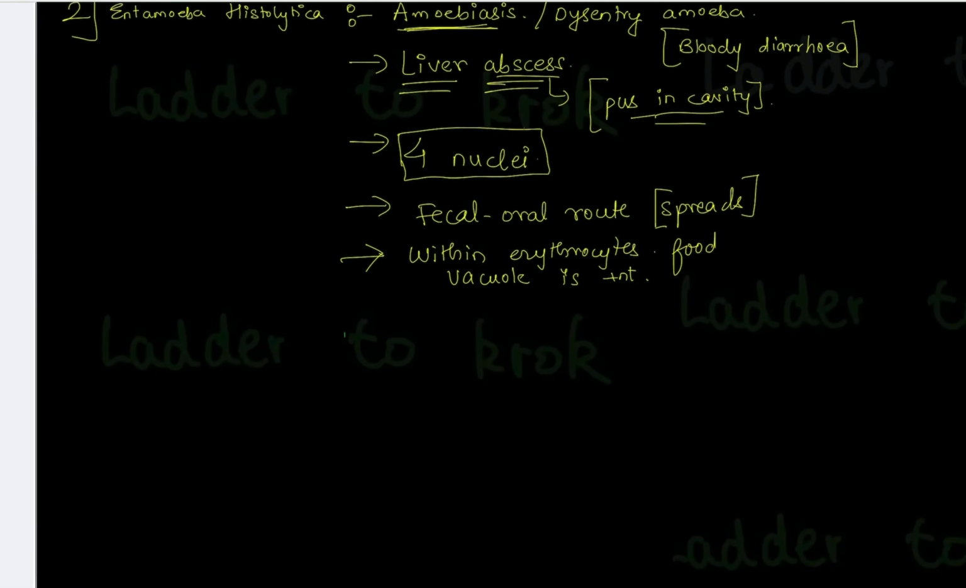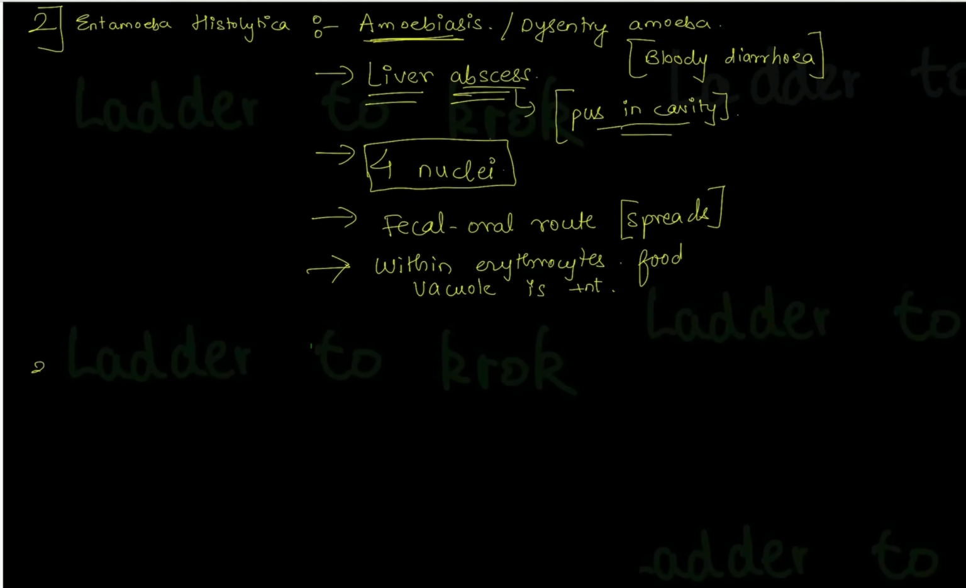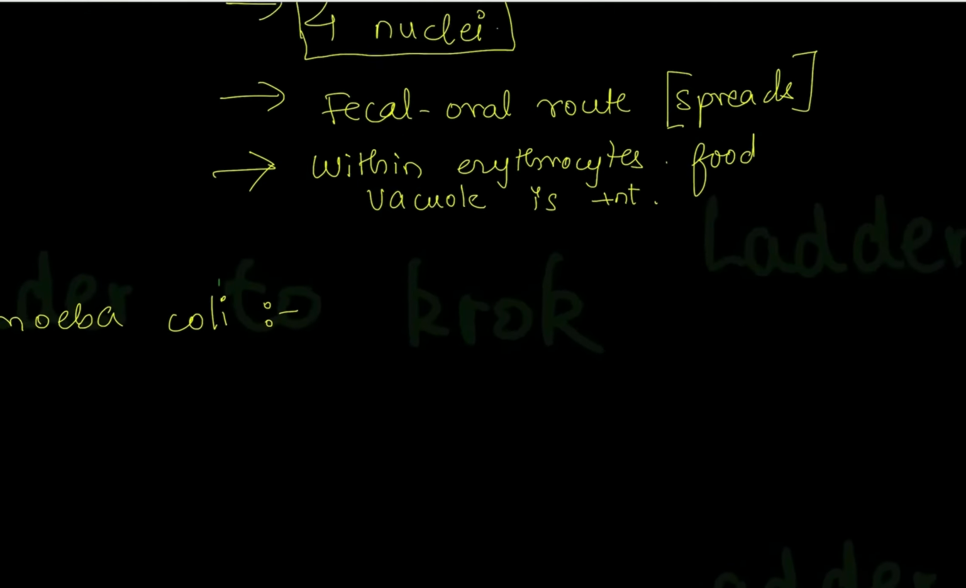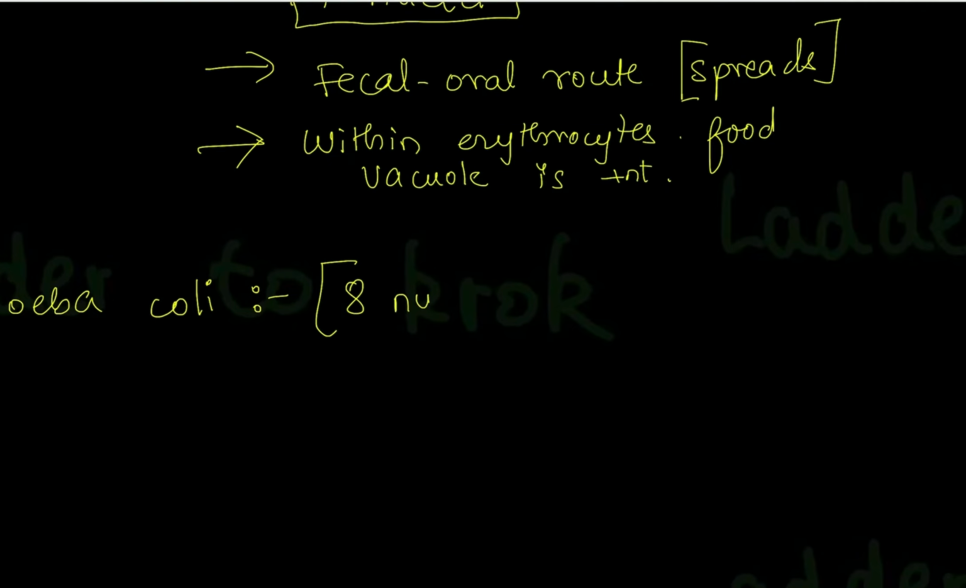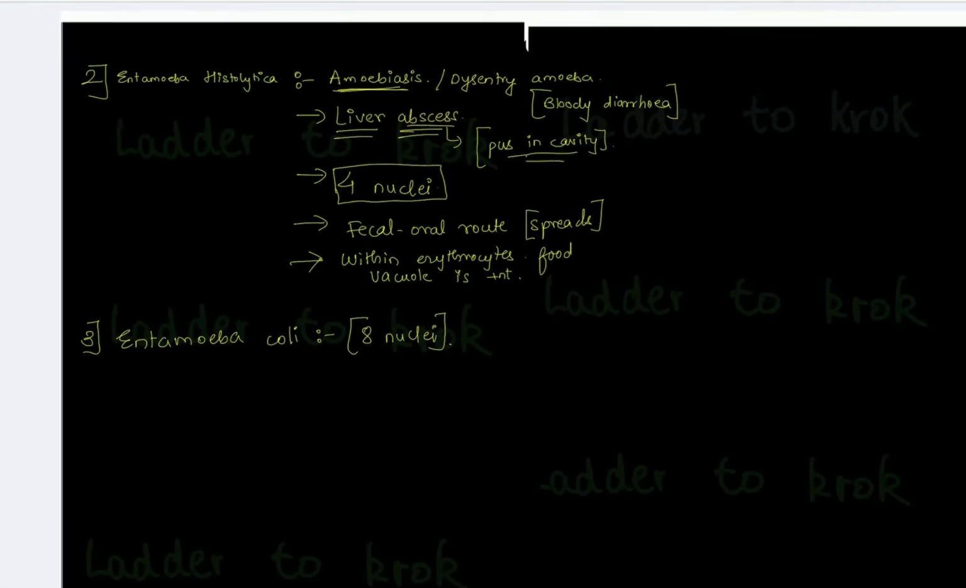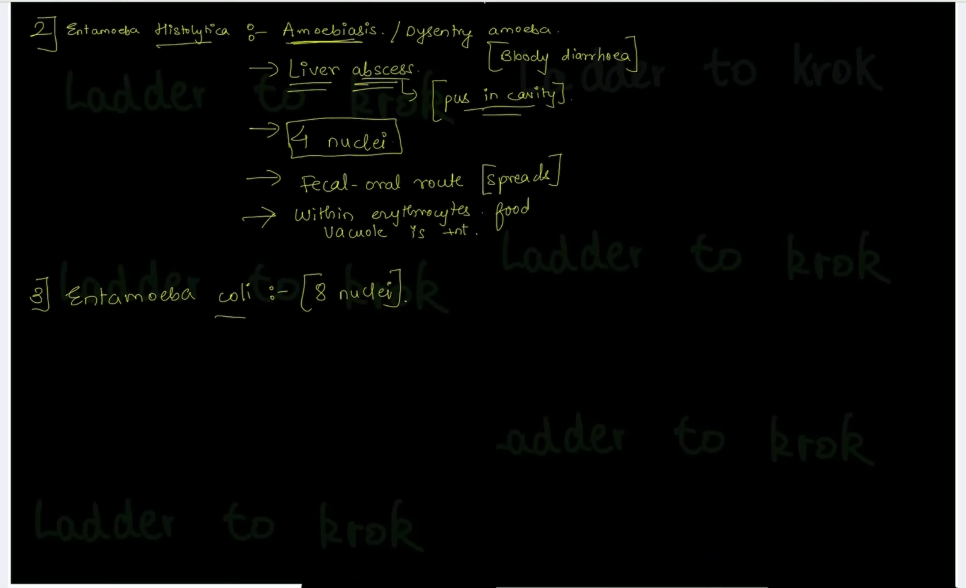Okay, the next protozoan is Entamoeba coli. Now Entamoeba coli, for this you just have to remember that it has 8 nuclei. So the difference between Entamoeba histolytica and coli is that histolytica has 4 nuclei, coli has 8 nuclei. Okay, please remember this part.